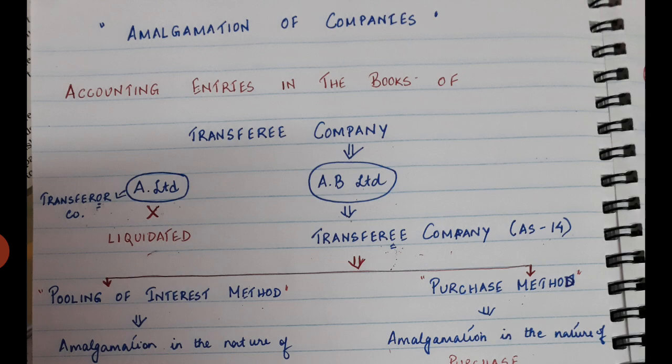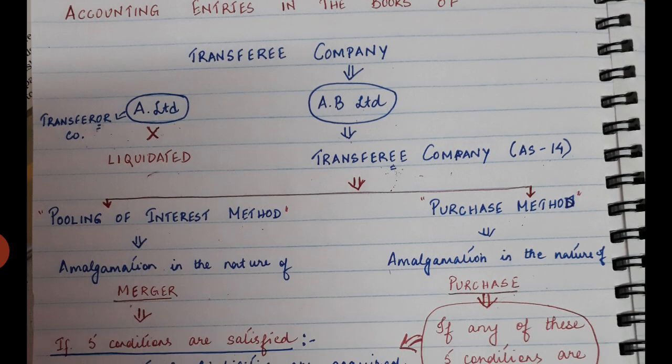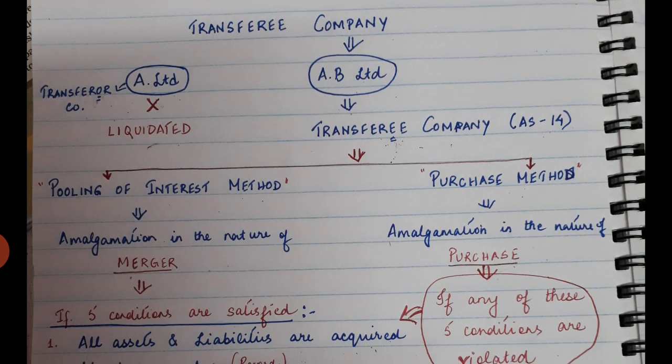In case of transferee company, Accounting Standard 14 has laid down the whole accounting treatment to be followed regarding the transferee company. But Accounting Standard 14 has not laid down any such provisions or treatment to be followed for the transferor company. It is giving only for the transferee company.